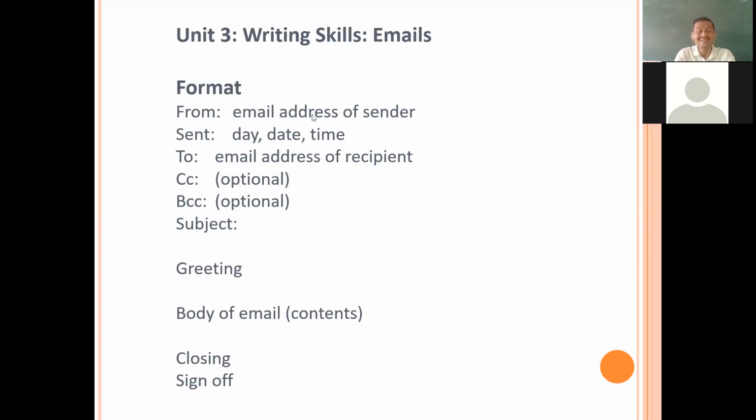Then unit 3, writing skills. You have email writing, format: from, email address of the sender, sent day, date, time, to, email address of the recipient to whom we are sending, CC optional, BCC optional, subject, greeting, dear sir, respected sir, greetings, body of email contents, closing, thanking you, closing, sign off, your name, your designation, email or contact details, that is sign off.